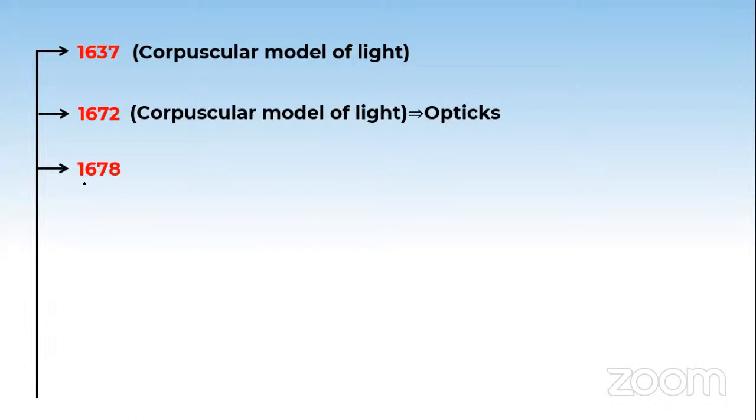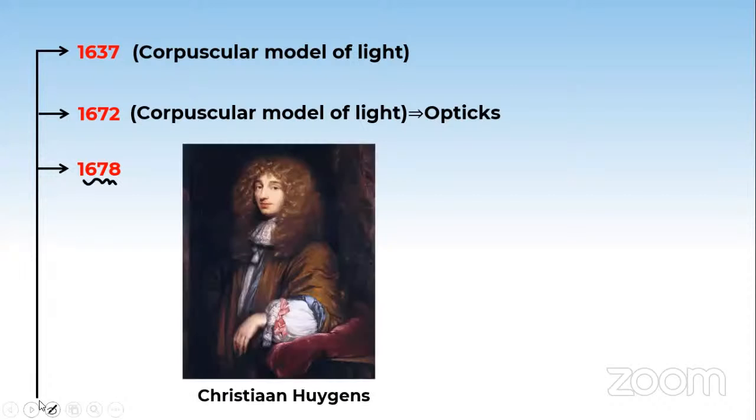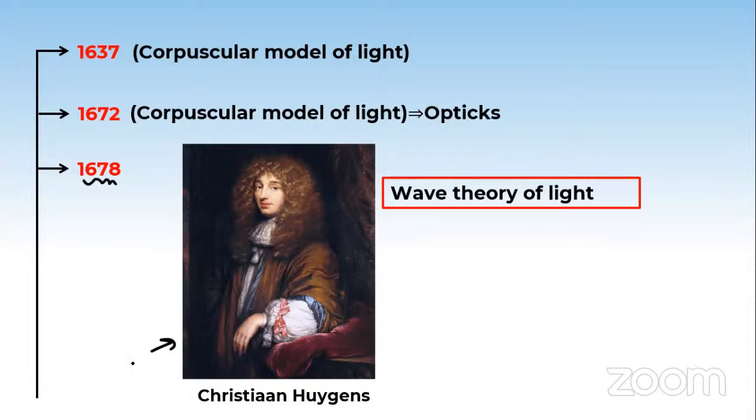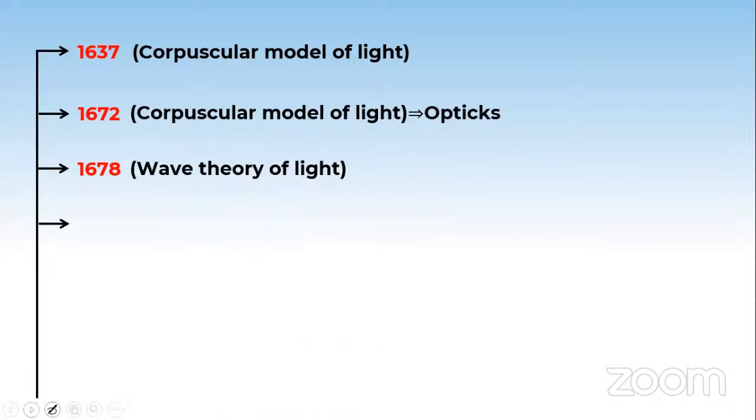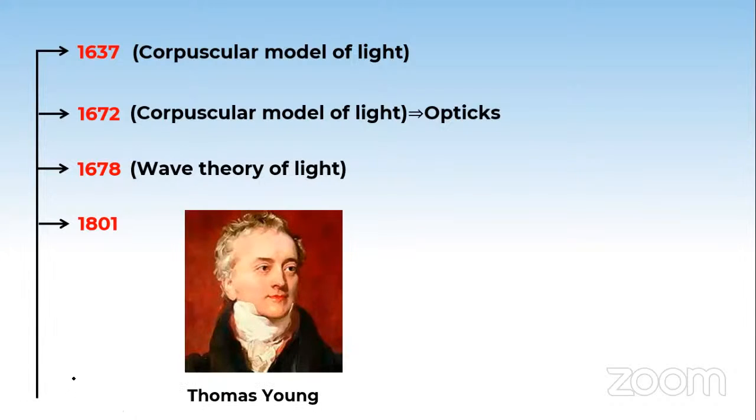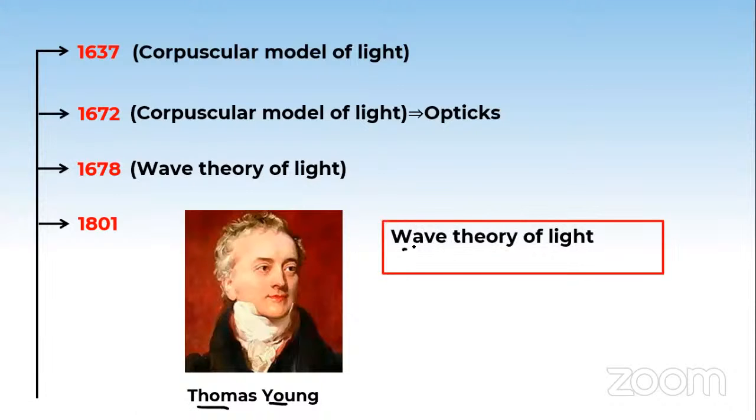Then in the year 1678 comes Christian Huygens, who developed the wave theory of light. And in 1801, Thomas Young also did work using the same wave theory of light of Christian Huygens, and gave the interference experiment via that.